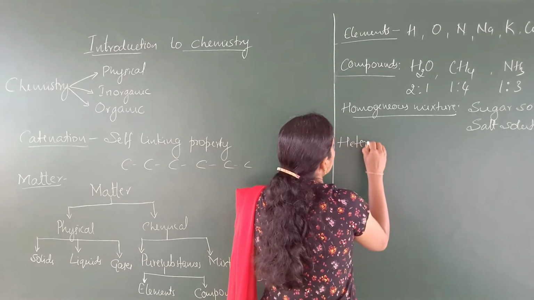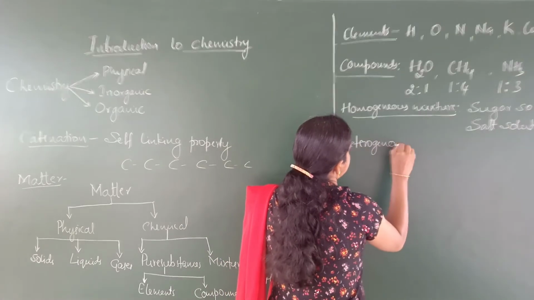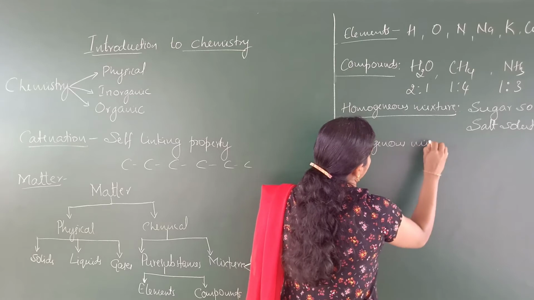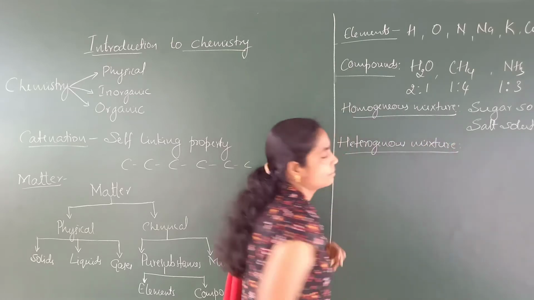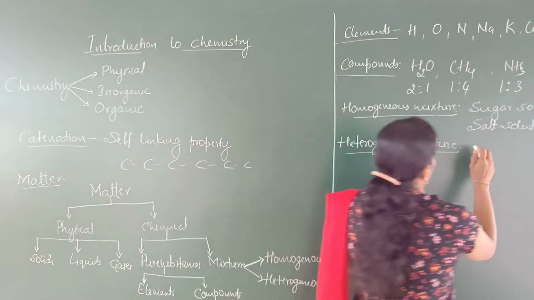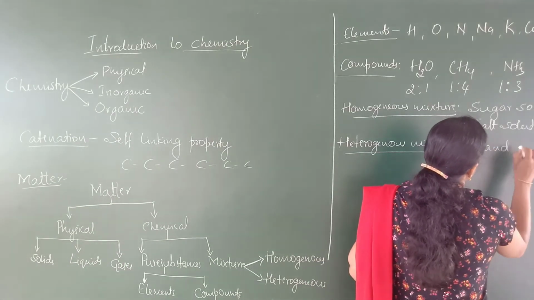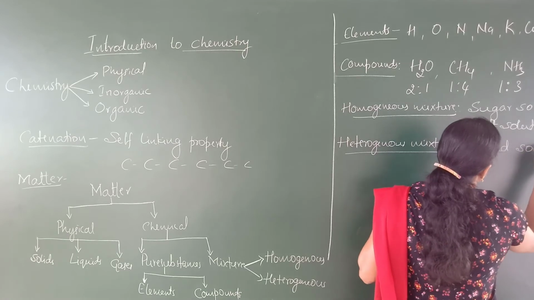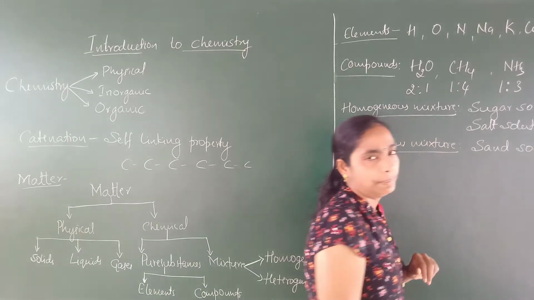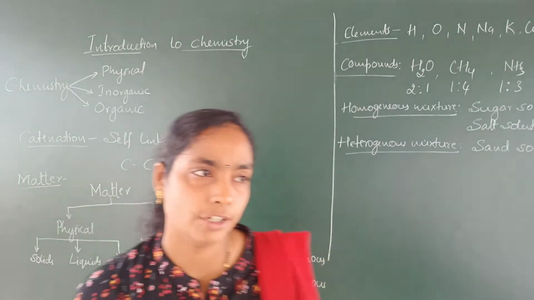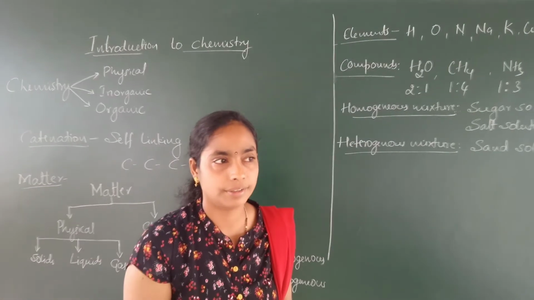Next, heterogeneous mixture. An example of a heterogeneous mixture is sand solution. For the preparation of sand solution, sand is added to water. Dissolve it.